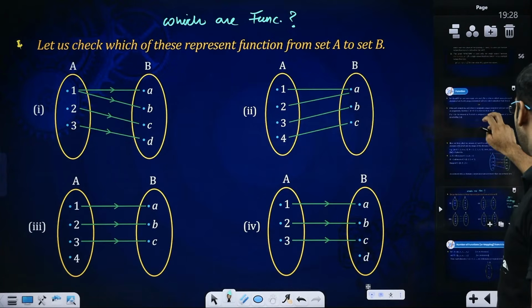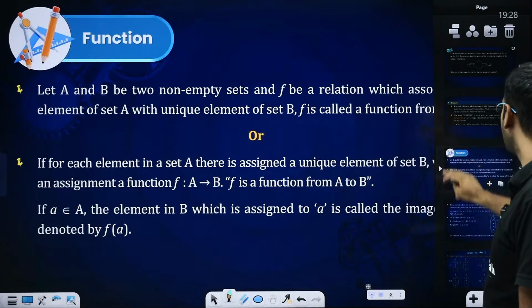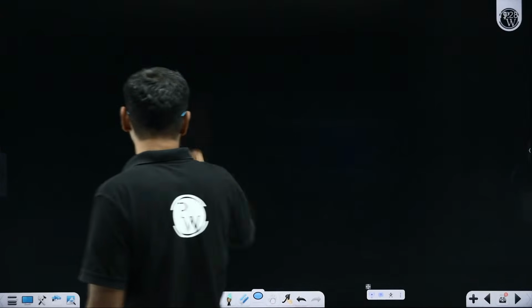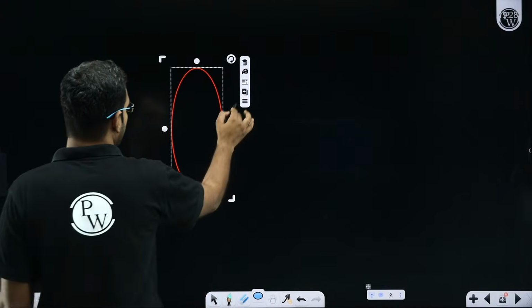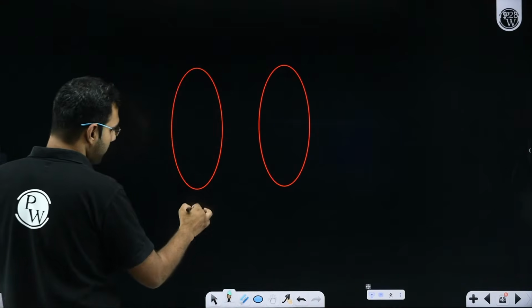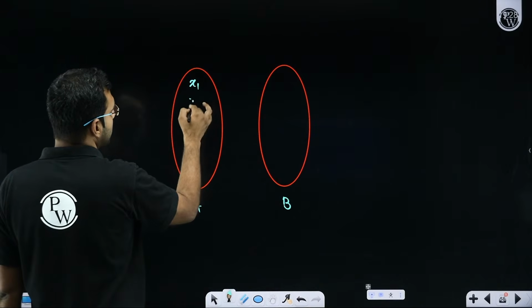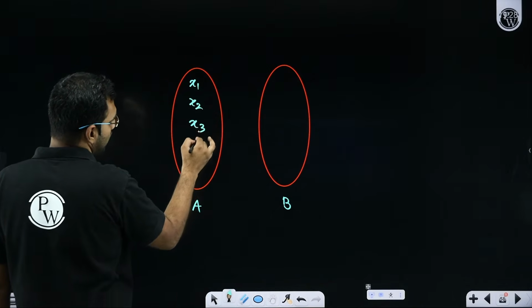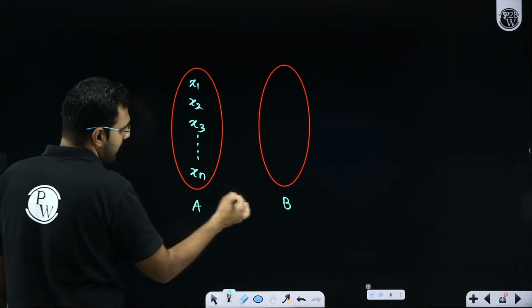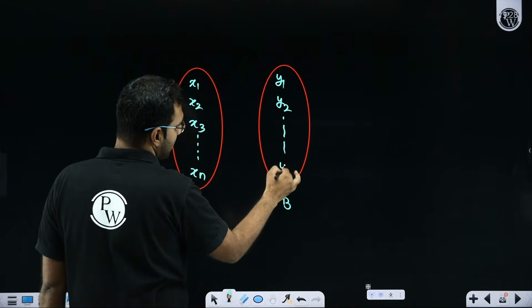By the way, Alpha was asking in the beginning, sir, number of mappings, can you explain? Yes, why not? Let's say permutation and combination I'll use. So I hope some basics of PNC you know. So let's say there is this set A, there is this set B. Set A has elements x1, x2, x3, x4, x5 till xn. Set B has elements y1, y2, y3, y4 till ym.